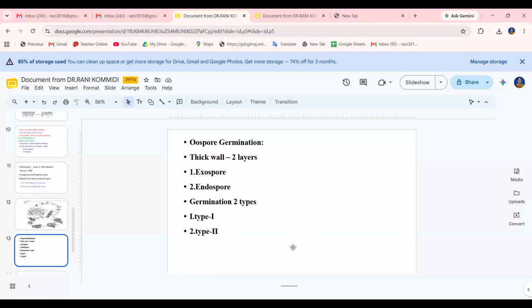On the return of favorable conditions, like the spring season, the oospore germinates.